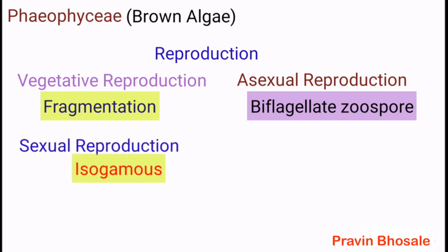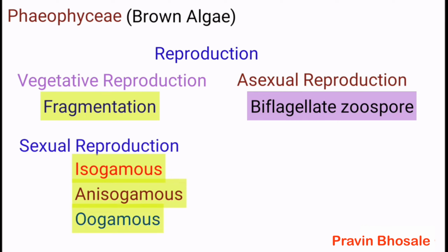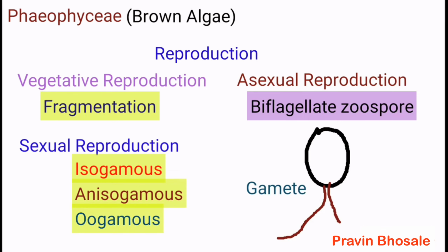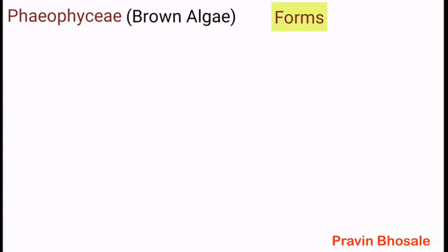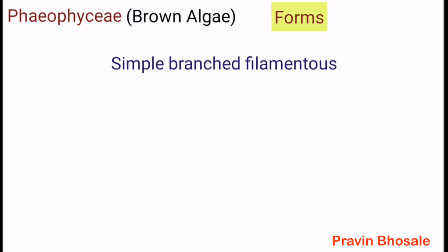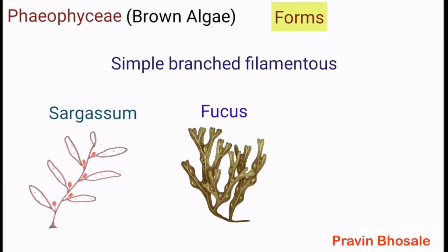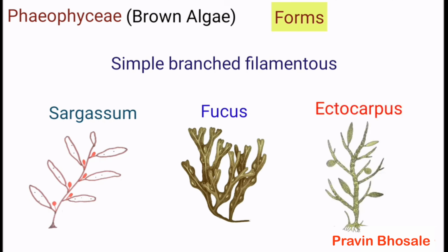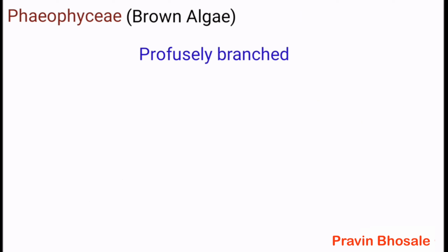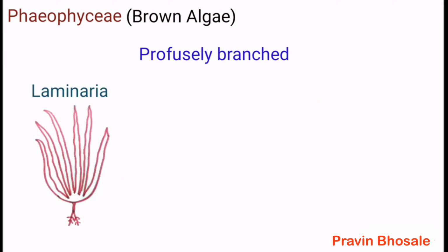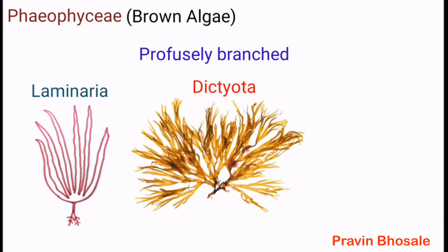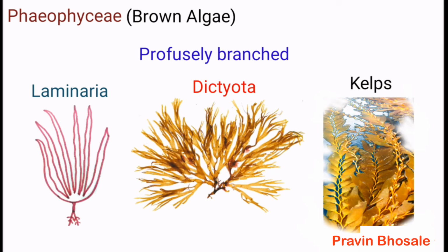Sexual reproduction is isogamous, anisogamous, or oogamous. The gametes are pyriform, that is pear-shaped, and flagellated. Forms of brown algae: simple branched and filamentous, example is Ectocarpus and Fucus. Profusely branched, example Laminaria, Dictyota, and kelps, that is seaweeds.